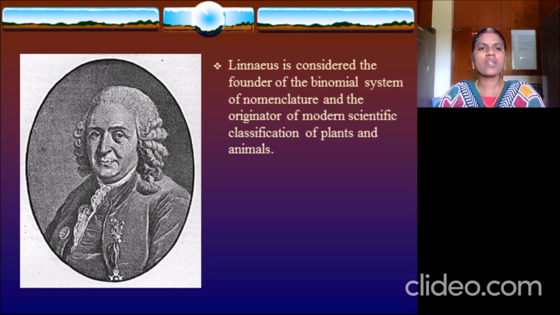He had classified a lot of microorganisms, animals and plants. But what do you know about the binomial system of classification? What do you think about binomial nomenclature?